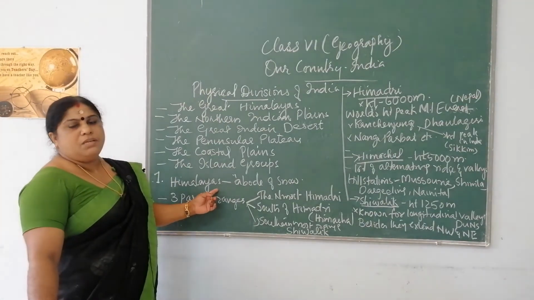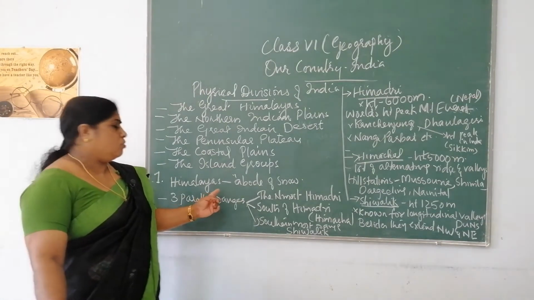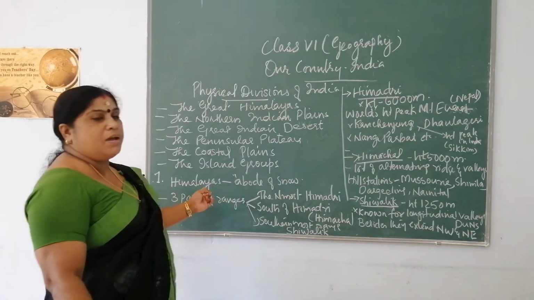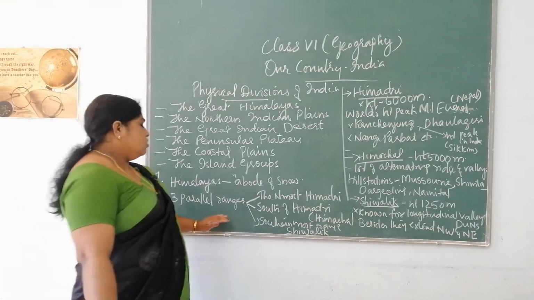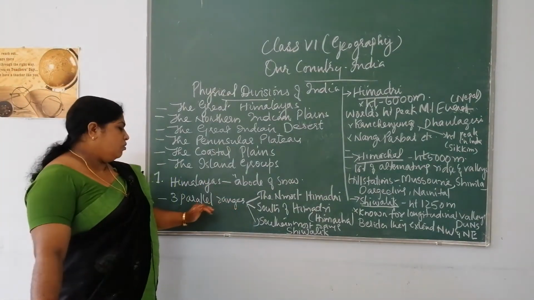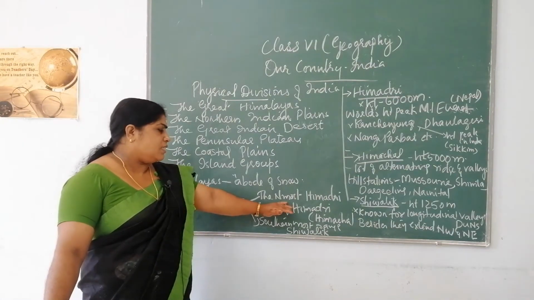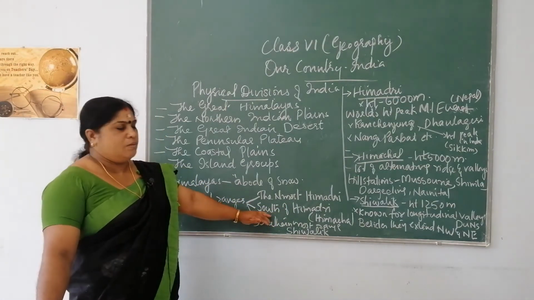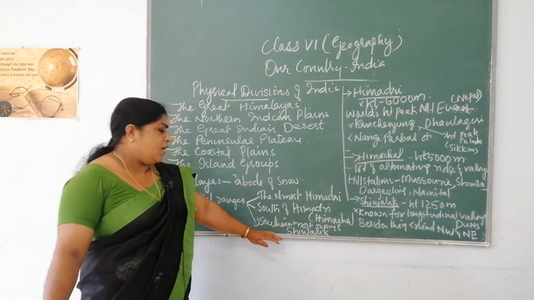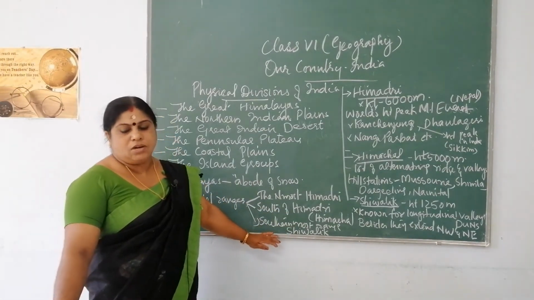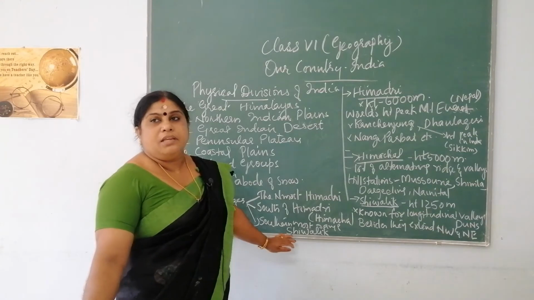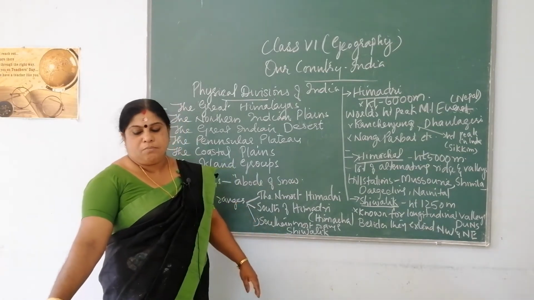See, Himalaya means it is the abode of snow. And Himalaya is divided into 3 parallel ranges. The northernmost end is called the Himadri. The south of Himadri you call Himachal. And the southernmost range is called the Shivaliks. And Himalayas are fold mountains.